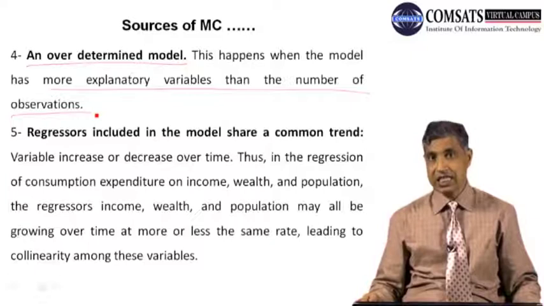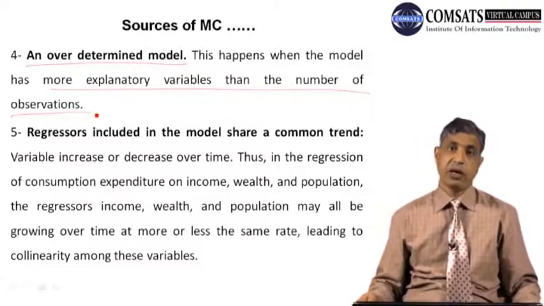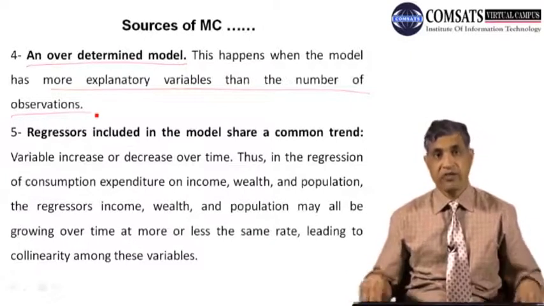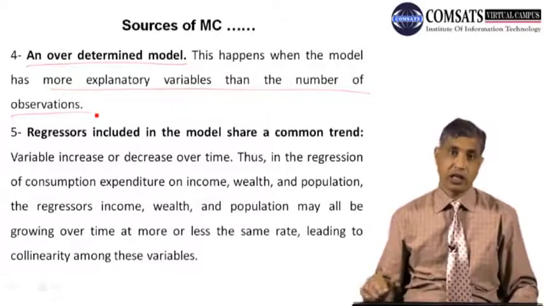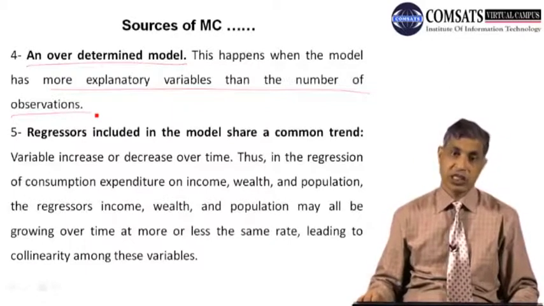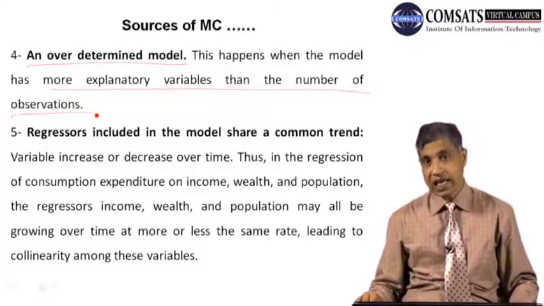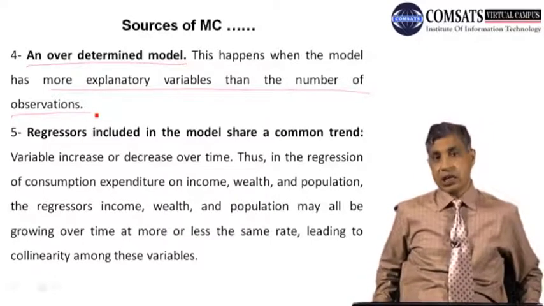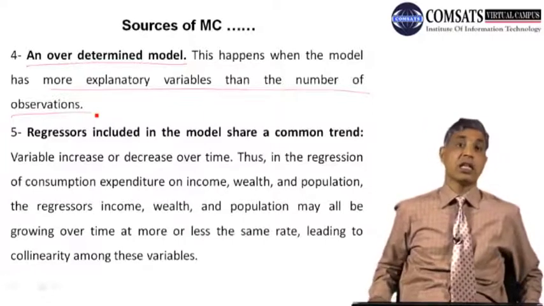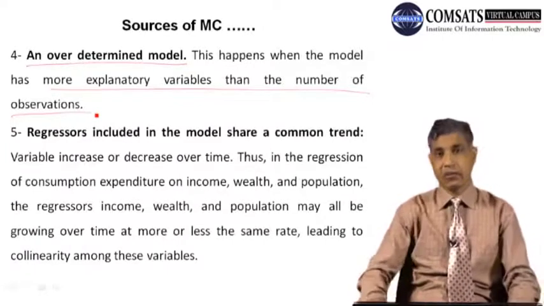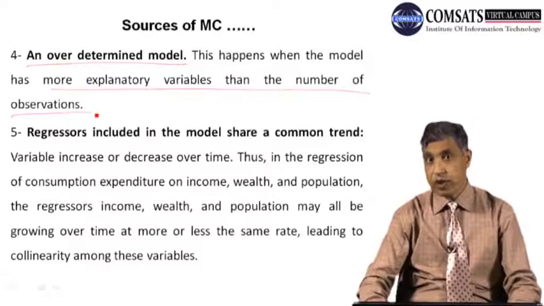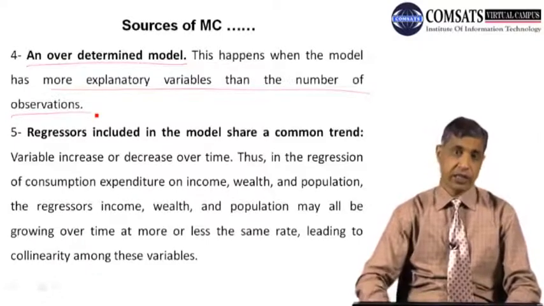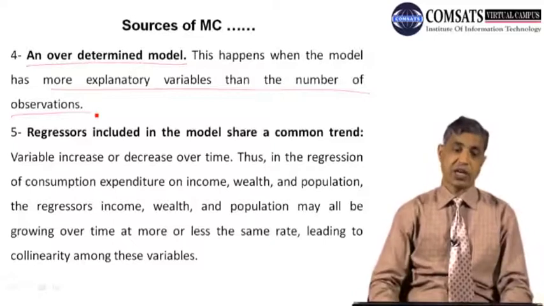So in these cases, the number of independent variables, that is, the number of parameters to be estimated, becomes greater than the number of observations. If you remember, one of the assumptions of the classical linear regression model was that the number of observations should be greater than the number of parameters, and this was the logic behind it.